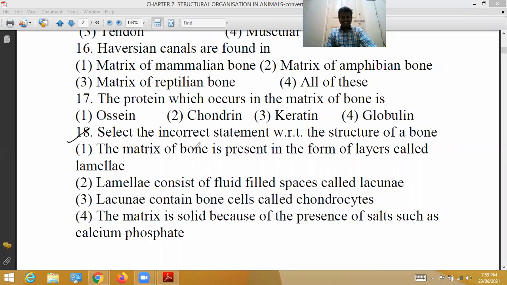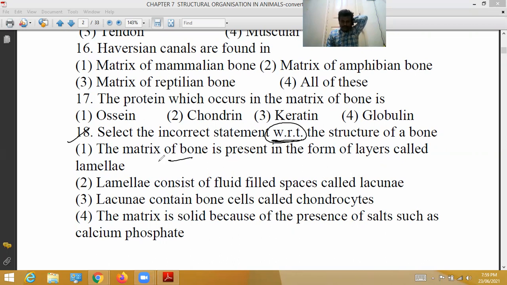Eighteenth question, select the incorrect statement with respect to the structure of a bone. See here, what is the incorrect statement regarding structure of a bone? The matrix of bone is present in the form of layers called lamella.